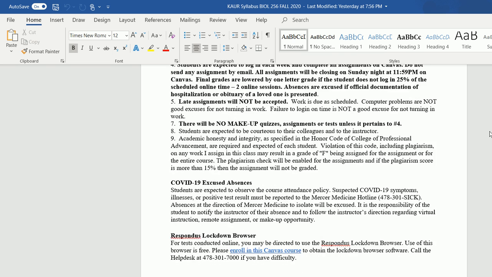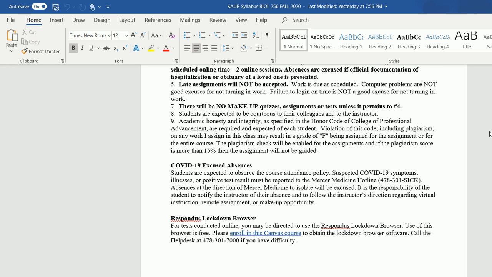For COVID-19, if you contract COVID-19, you are supposed to report to the Mercer Medicine Hotline, and then I get documentation from the Mercer Medicine Hotline. When I get the documentation from them, only then can I excuse your absence and extend the deadlines.